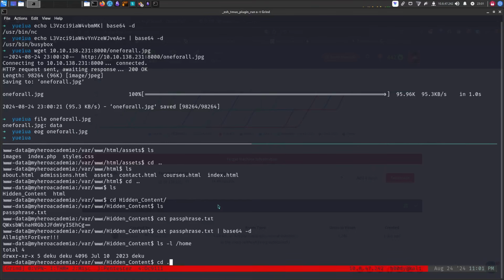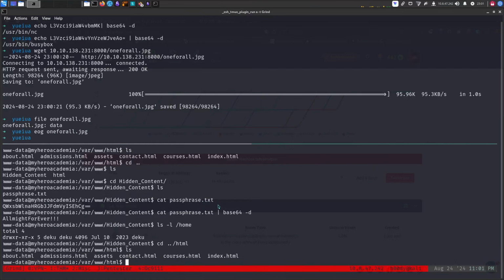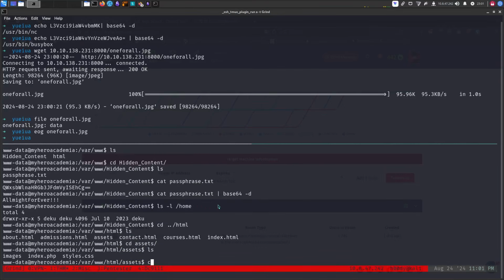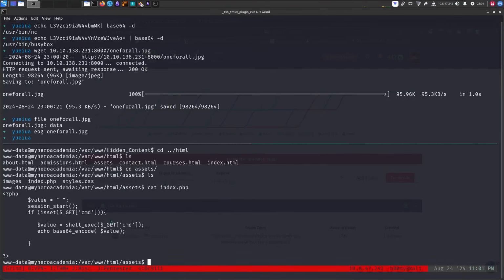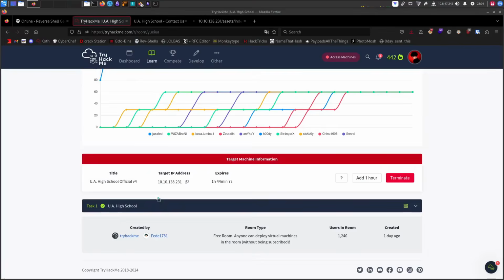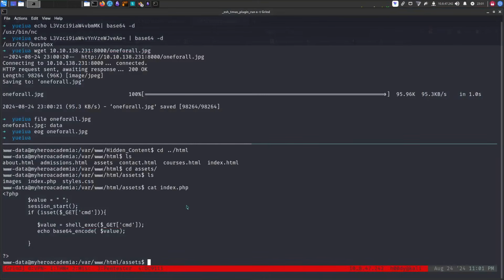Another thing to note here: let's go back to the HTML and go back to assets, and take a look at index.php. I wonder how the user would have set up the RC path so that the command would execute on the system.